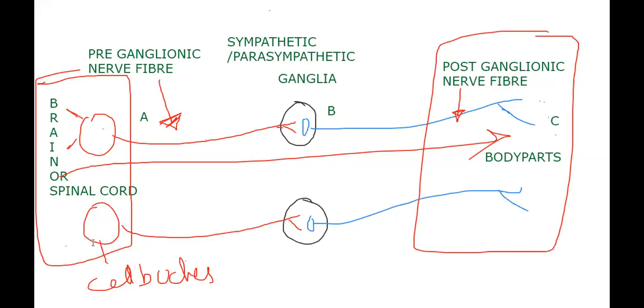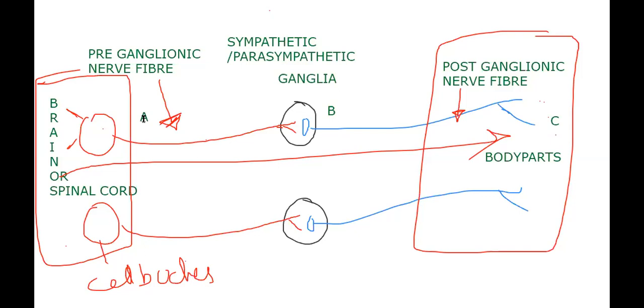So the sympathetic and parasympathetic ganglia are sending information to the body parts through the postganglionic nerve fiber. So what do you feel, are they independent? No, they are not independent. They got information from the brain. That's why I started like this, A, B, C. What is A?